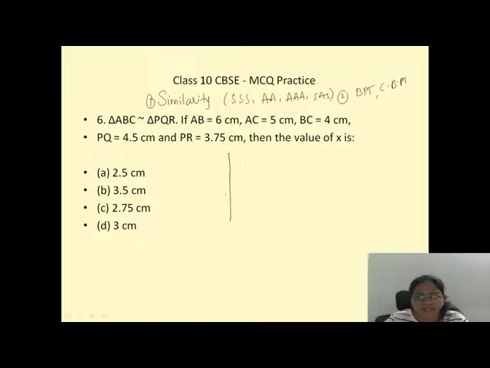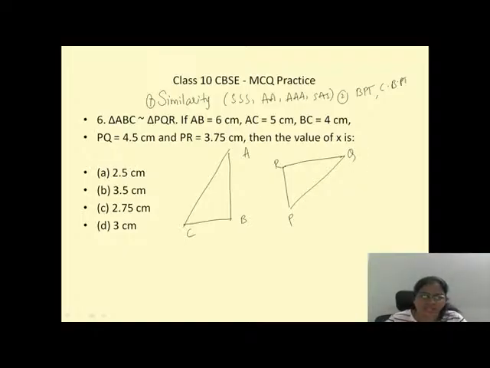So let me take this as my first triangle. They told triangle ABC, right? A, B, C. Done. And let me take another triangle, something different I'm taking. So this is my P, R, Q. PQR.